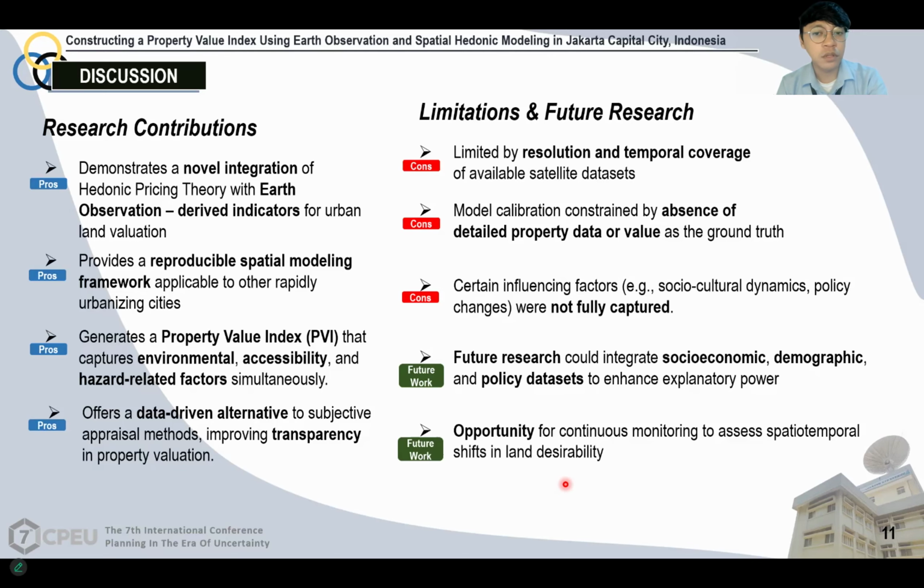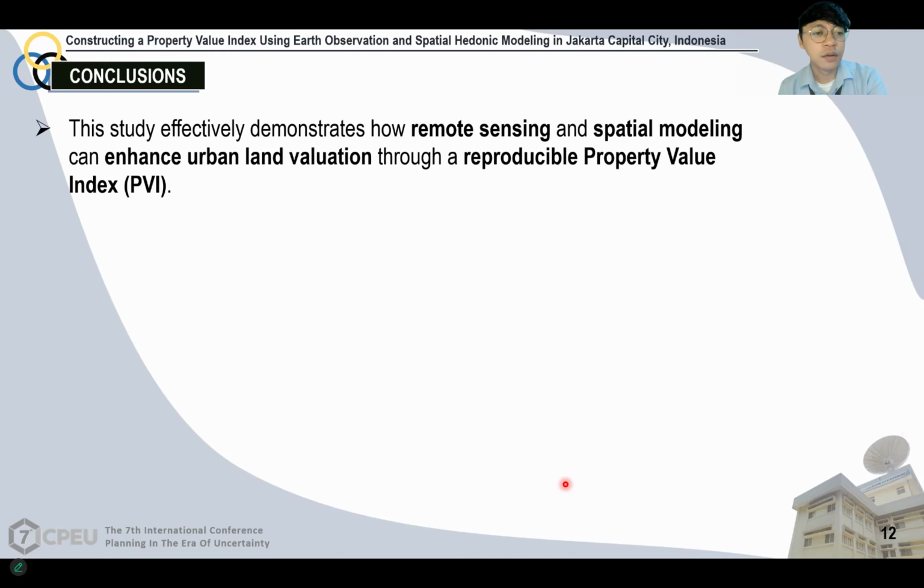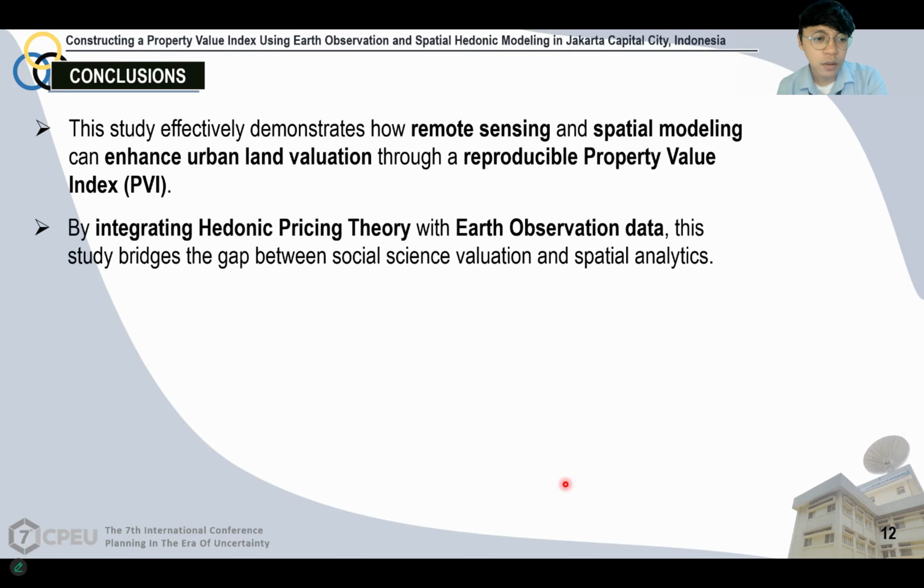As for the conclusion, first, this study effectively demonstrates how remote sensing and spatial modeling can enhance urban land valuation through a reproducible property value index. The second is that by integrating hedonic pricing theory with Earth observation data, this study bridges the gap between social science valuation and spatial analytics.